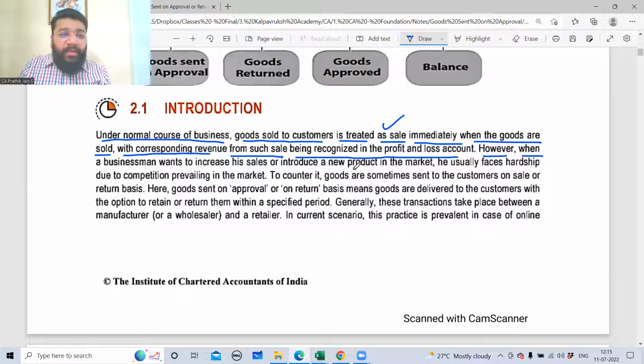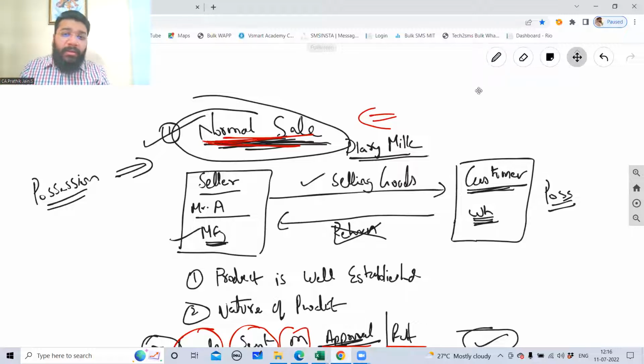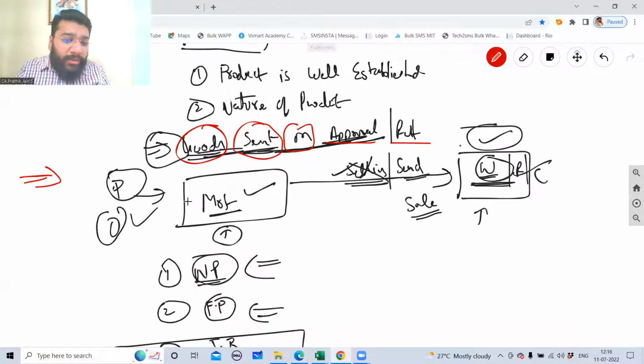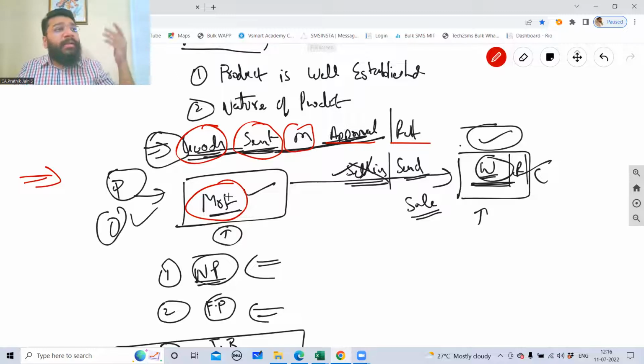However, when a businessman wants to increase his sale or introduce a new product in the market, he usually faces hardship due to competition prevailing in the market. I gave you this example. Now, this person wants to introduce a new chocolate. So can I say there are a lot of competitors in the market? Nestle is there, so many brands, Dairy Milk, all these people are heavy competitors.